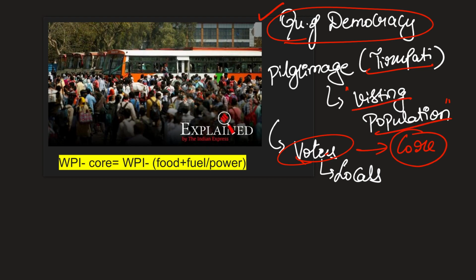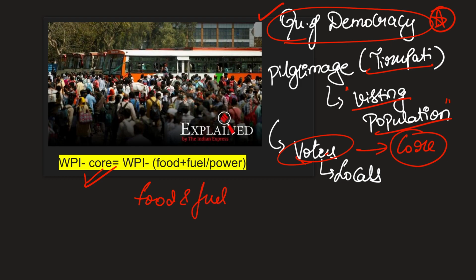That visiting population does not really matter when you're conducting an election or talking about the quality of democracy. Similarly, if the government has to take control of the rise of prices, there are certain items which really matter, and there are certain things that the government can't really help. Now those factors are, let's say, food and fuel.